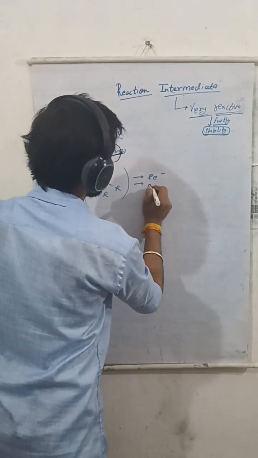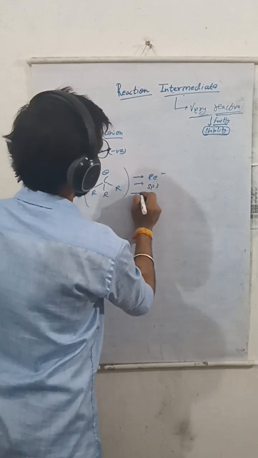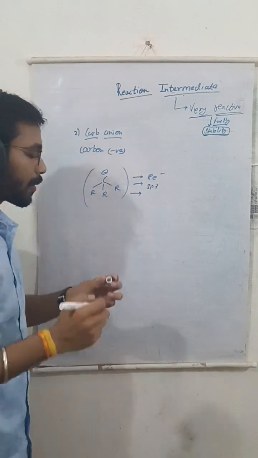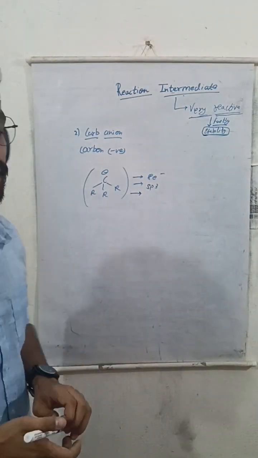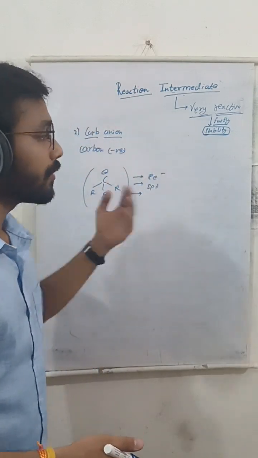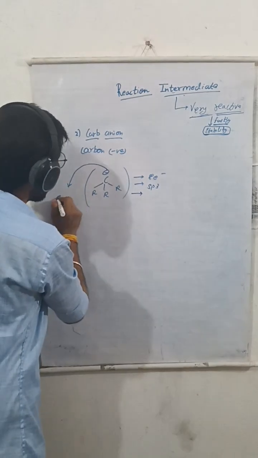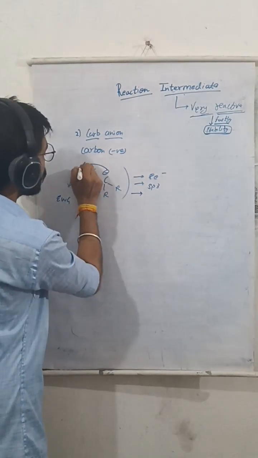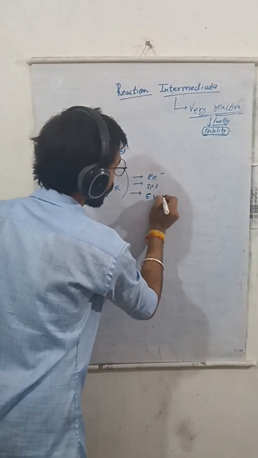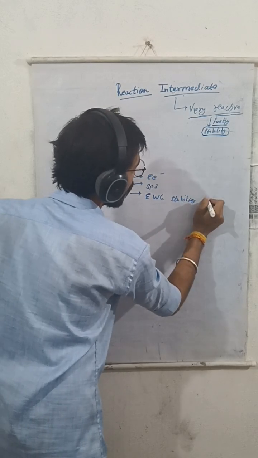Now we will see its hybridization as sp3. Now if we talk about the stability of carbanion, it can attain stability with the help of electron withdrawing groups, because it contains a negative charge. In order to suppress this negative charge, we need an electron withdrawing group to take away the negative charge from the carbon. Therefore, electron withdrawing group stabilizes carbanion.